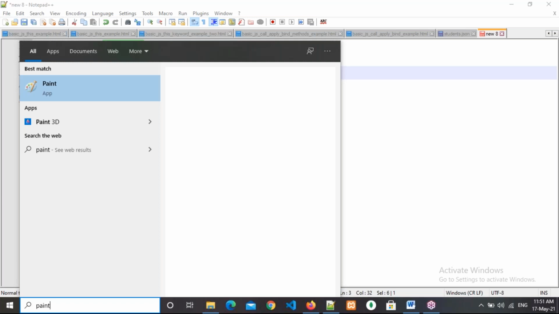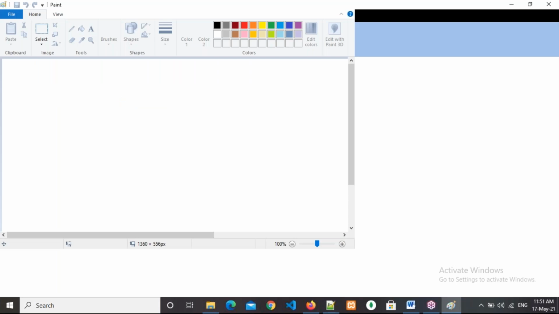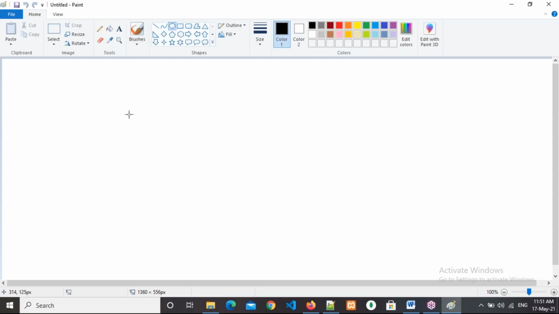Okay. I will explain with Paint also. It will be a little clearer for you. So this is the normal JavaScript. Along with every browser, the interpreter will come. This is normal JavaScript.